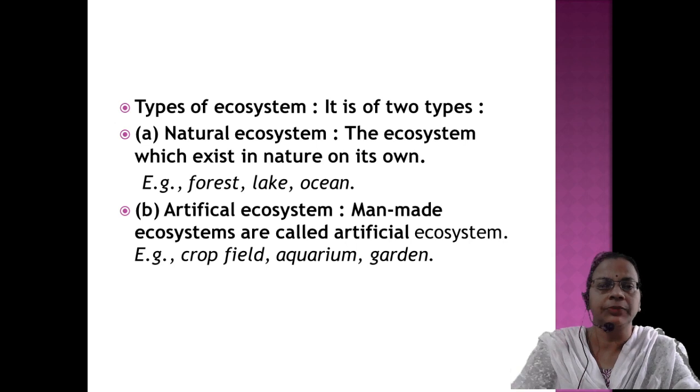In the same way, for an aquarium, initially we have to construct it and keep biotic and abiotic components in it, then it can sustain by itself. So these are the two major types of ecosystem: either natural or artificial.